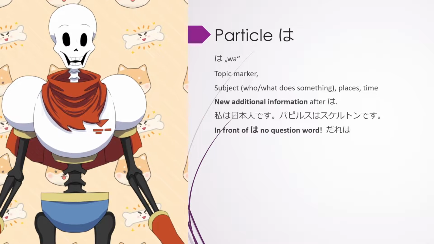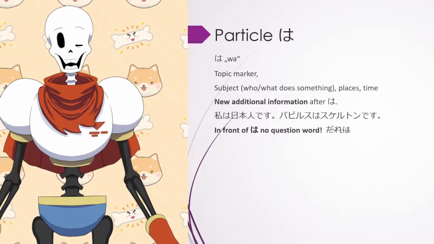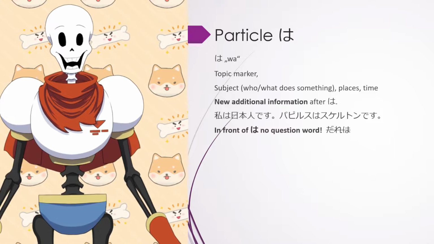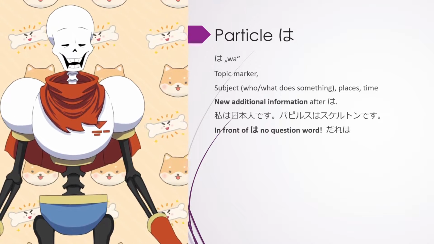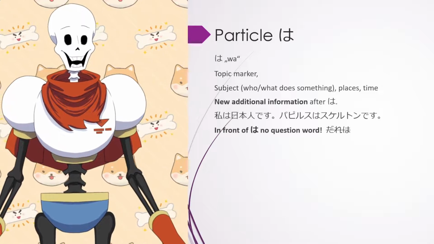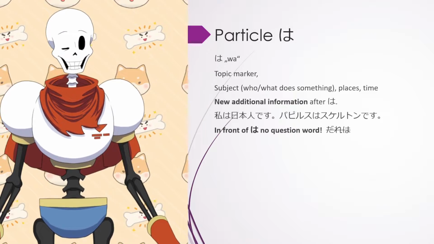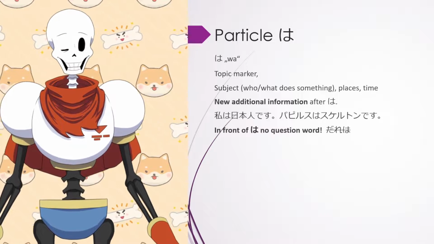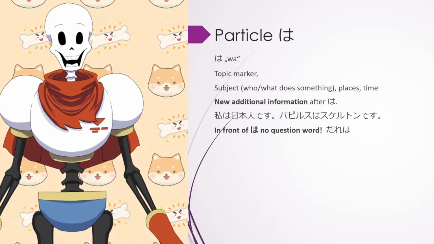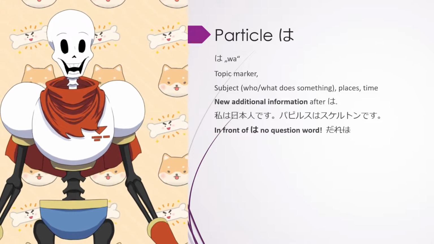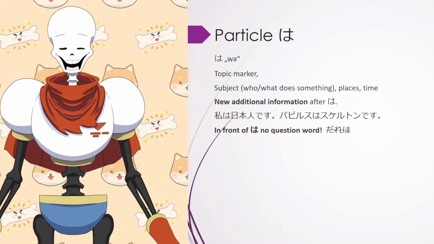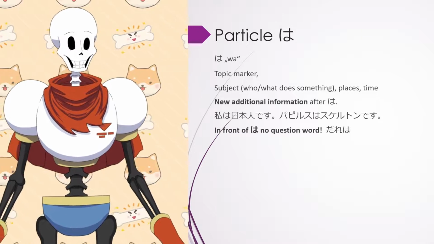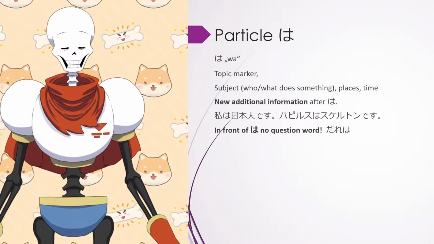Please also memorize that in front of wa, so before actually, there is no question word. For example, 誰. 誰 means who. You cannot say 誰は. That's not correct. Because wa marks the topic, marks something which is already known. And if you ask with a question word, that means you don't know it yet. Which naturally means it's not something which is already known. So no question word before wa.